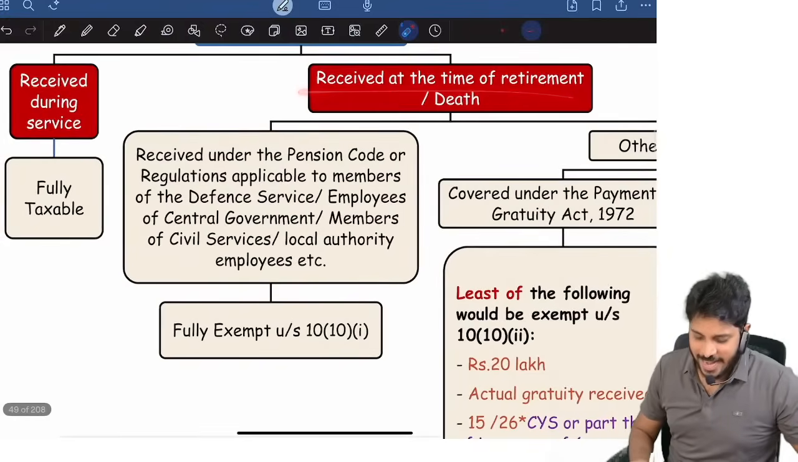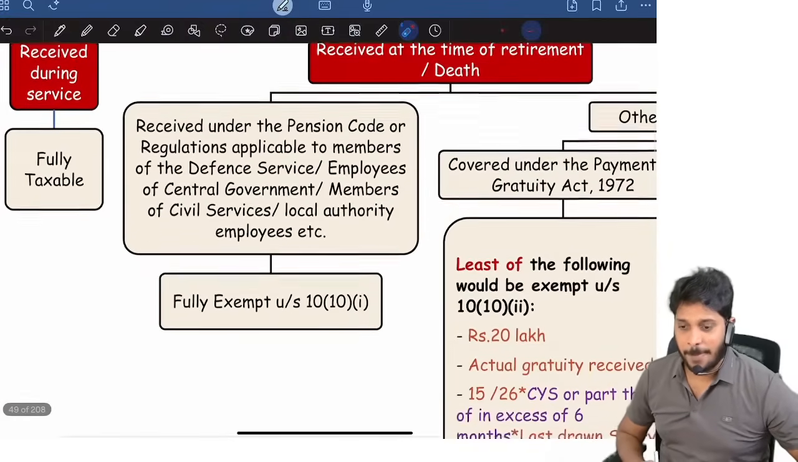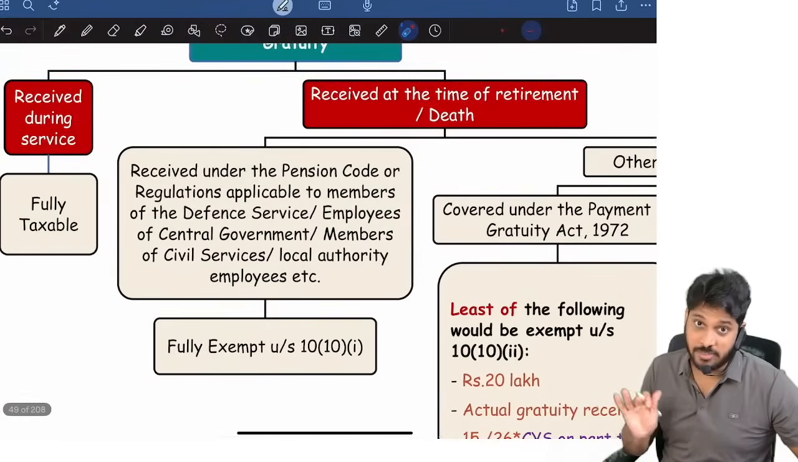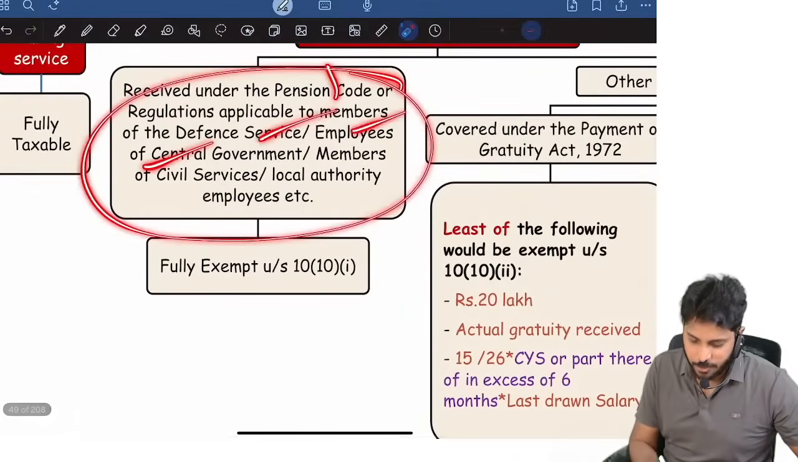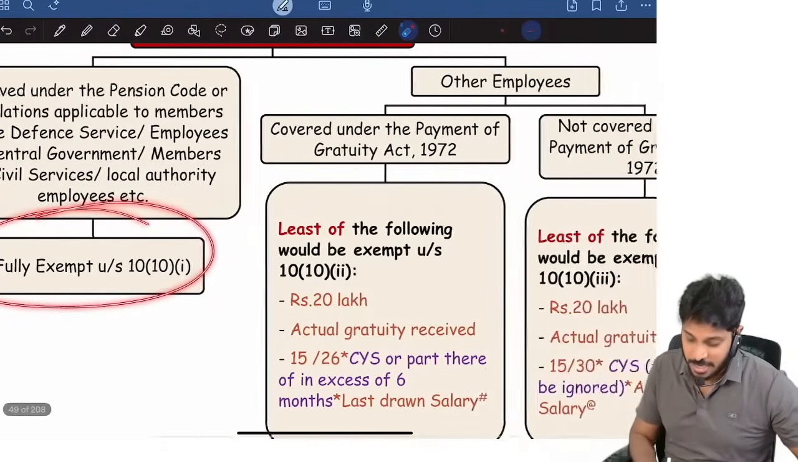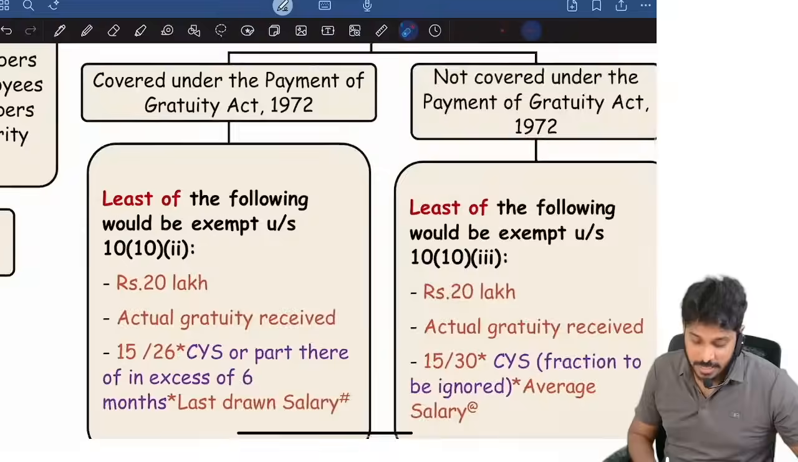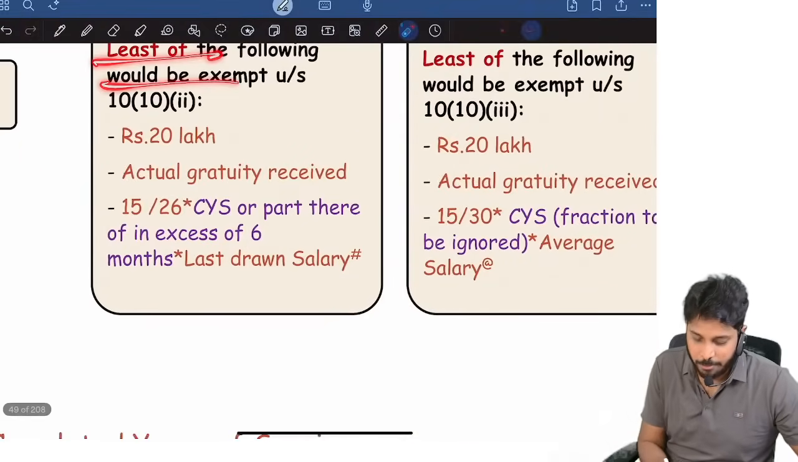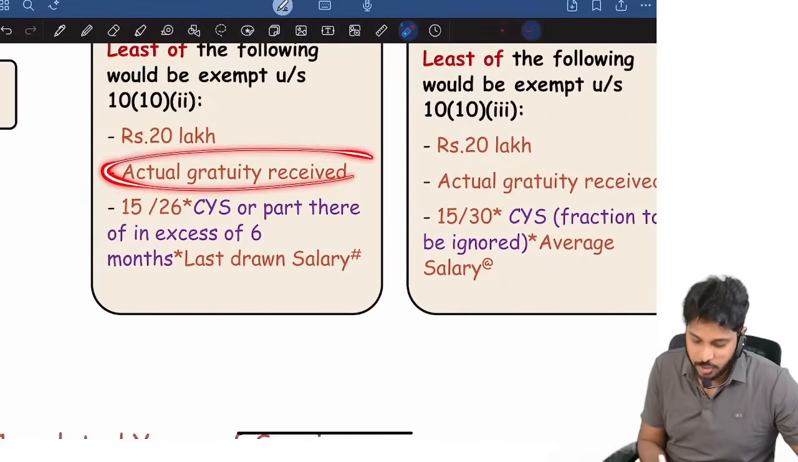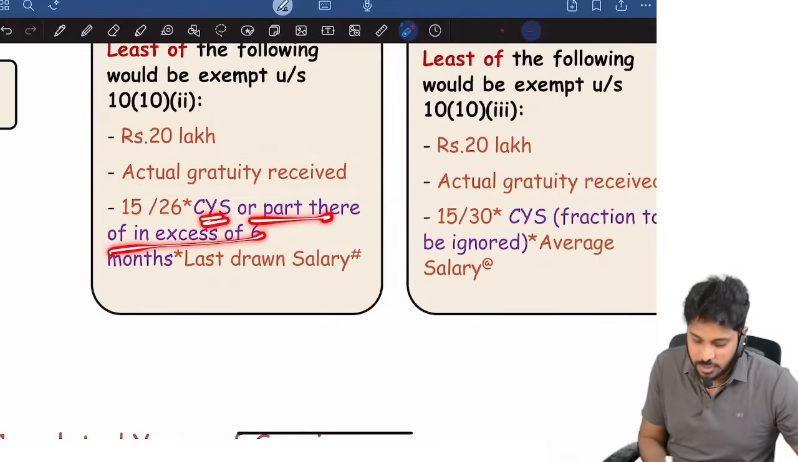Now, gratuity received at the time of retirement or death, how much is exempt? Government employees, central government, state government, local authority and defense employees, it is fully exempt. Non-government employees covered under the Gratuity Act, how much is exempt? Least of the following: maximum 20 lakh; actual gratuity amount; and 15/26 into completed years of service, or part thereof in excess of 6 months, into last drawn salary.